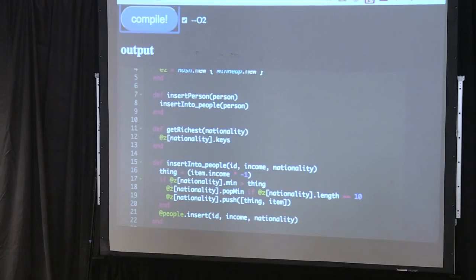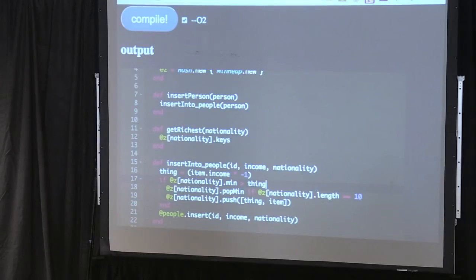If this person is richer than the 10th richest person, then we need to pop the 10th person out and then push this new person into our min heap. And then we have this case here, just in case we're at the start and we don't have 10 people for this nationality yet. So this is the fast implementation. This takes constant time, guys.